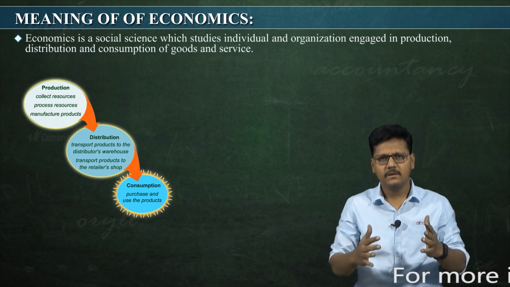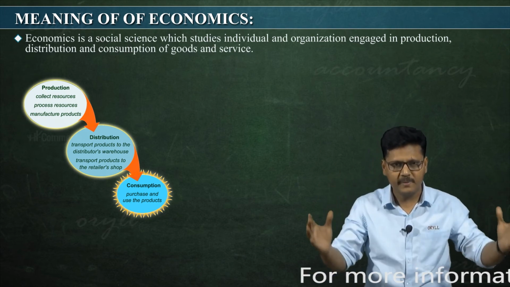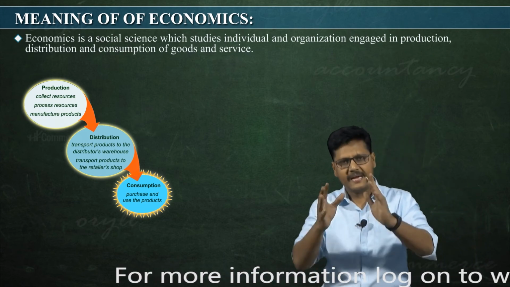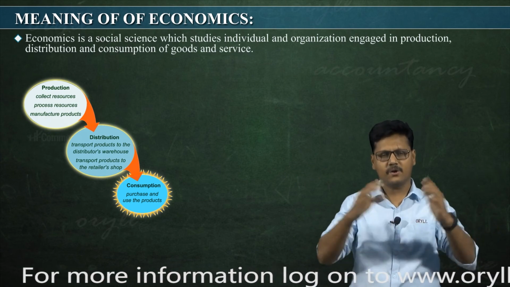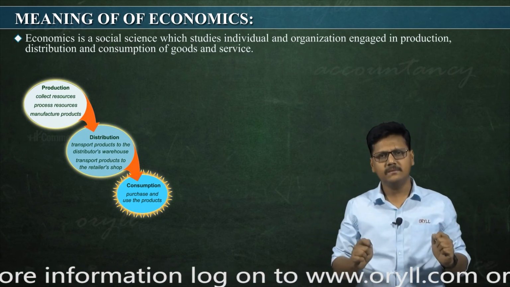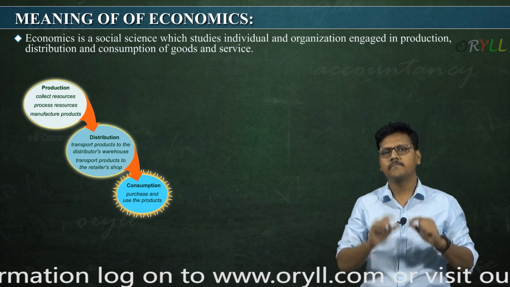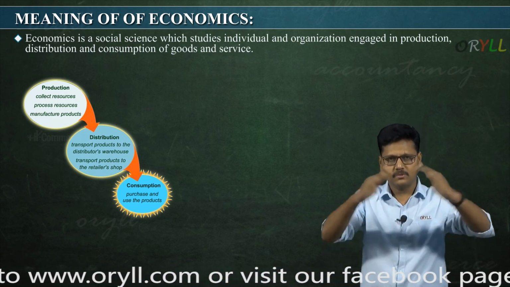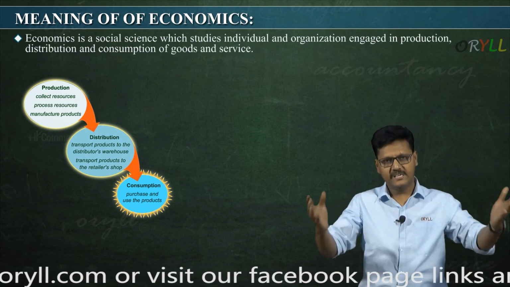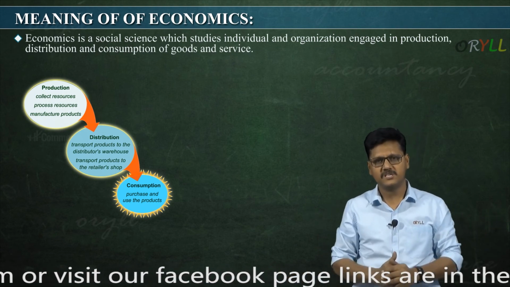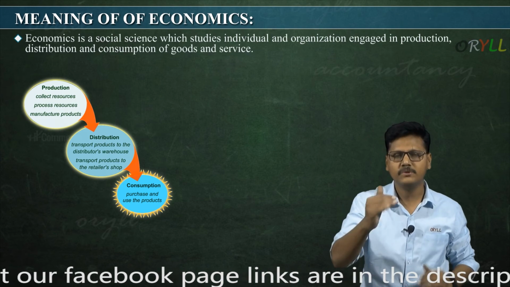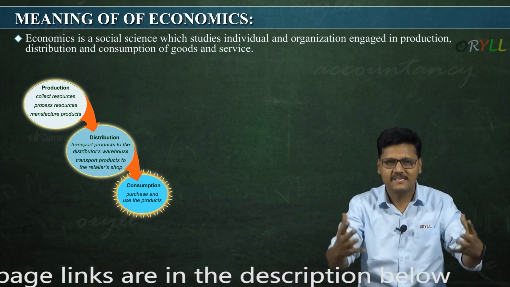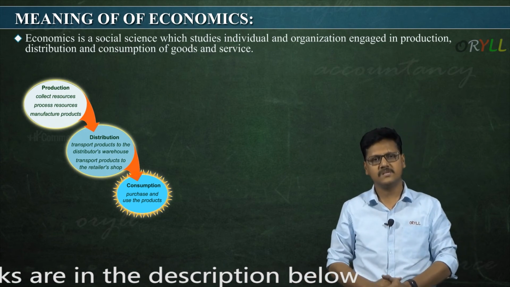Society means there are so many people, a group of people living together. So it studies individuals as well as society or organizations engaged in activities like production, the making of goods, distribution, how these goods are distributed, how wages are distributed, and many concepts in distribution, and consumption of goods and services, how people consume goods and services, and what makes them buy those goods and services.